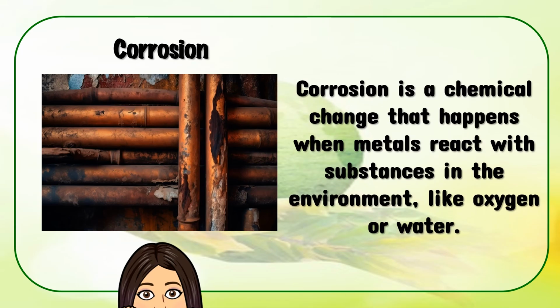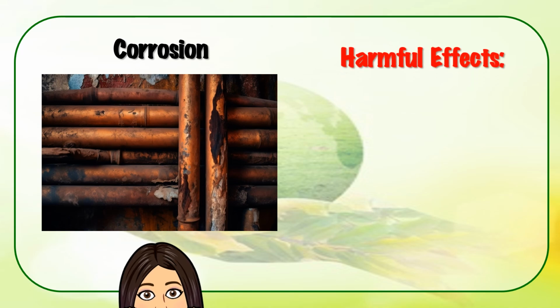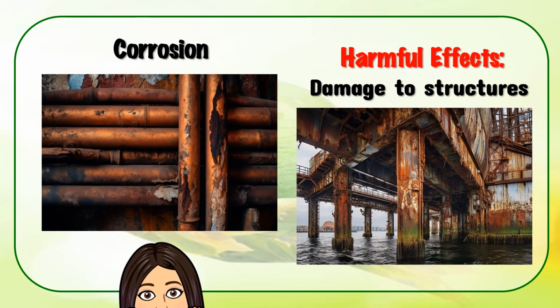Corrosion. Corrosion is a chemical change that happens when metals react with substances in the environment like oxygen or water. Harmful effects of corrosion. Damage to structures.